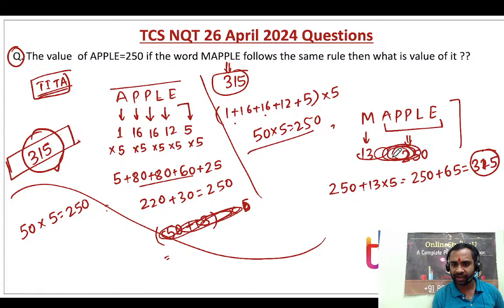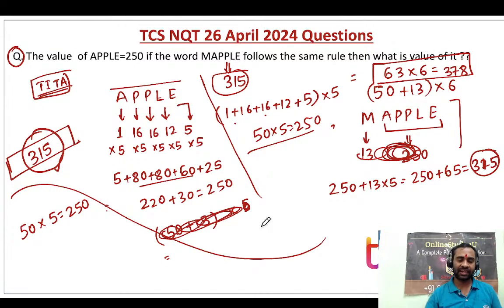And here it will be 50 plus 13, and the total number of letters is 6, right? So 63 into 6, it will become 378, right?